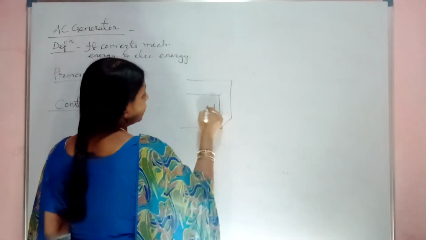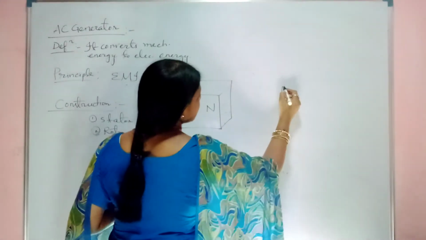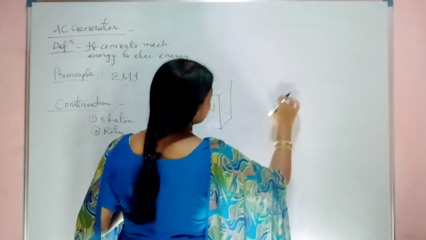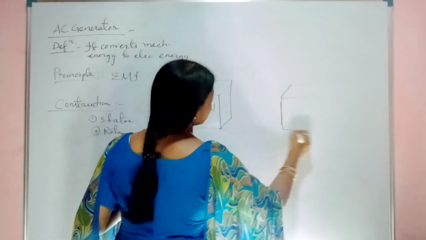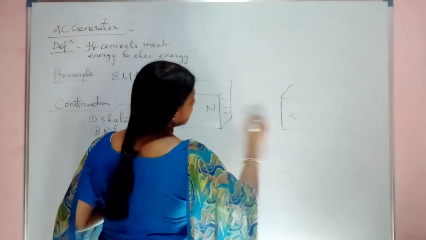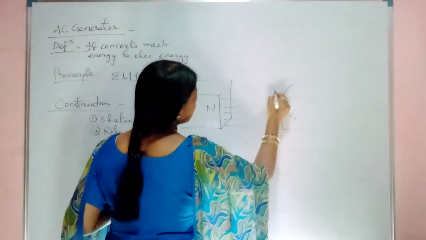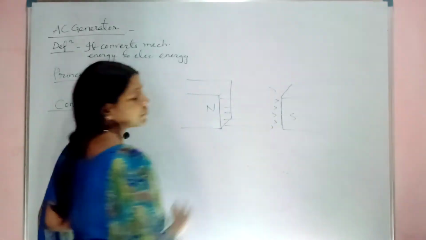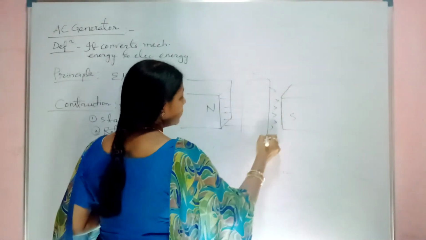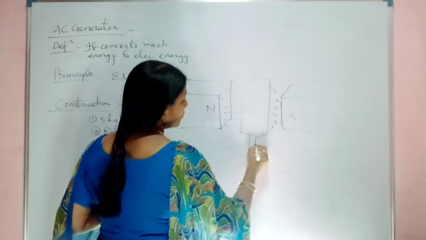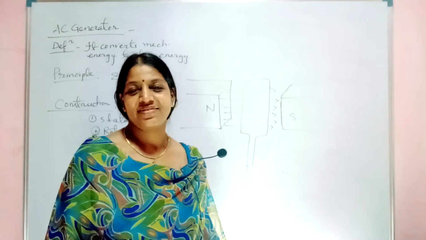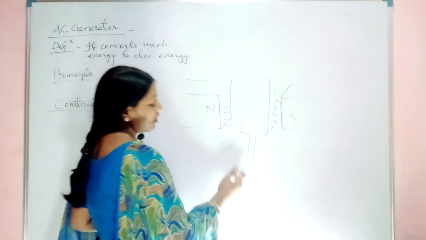This is your north pole, and similarly you can consider this as your south pole. These are the magnetic lines of force going across. In between them, you take one coil. This coil is also called the armature, or coil.